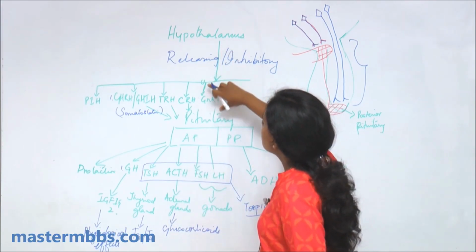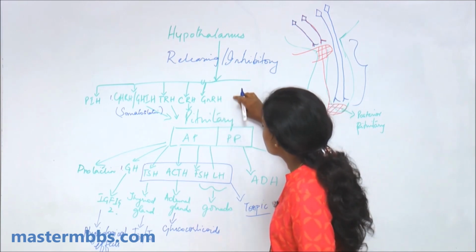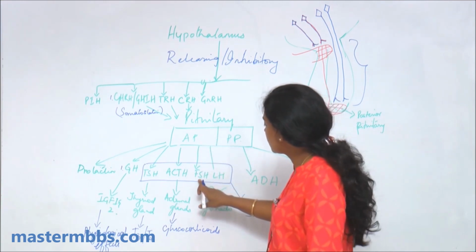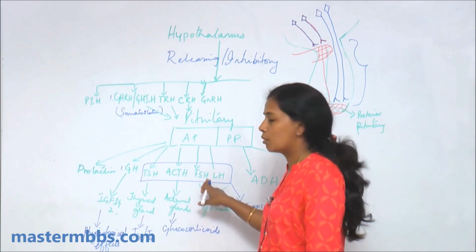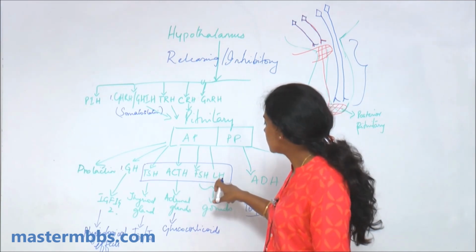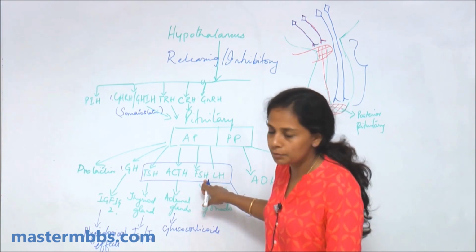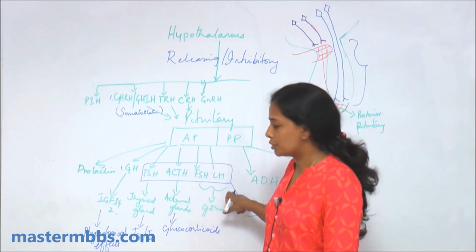So the next releasing hormone is gonadotrophin releasing hormone. Gonadotrophin releasing hormone will act on the anterior pituitary, and it causes the release of two hormones. One is the follicle stimulating hormone, another is the luteinizing hormone. So two trophic hormones are produced by the anterior pituitary: the follicle stimulating hormone and the luteinizing hormone.